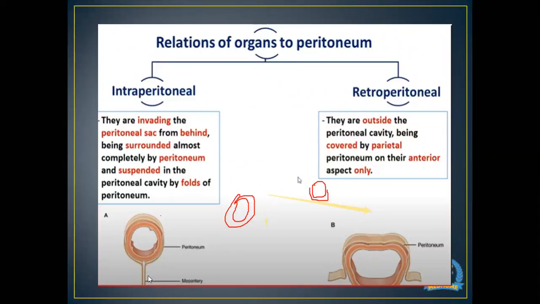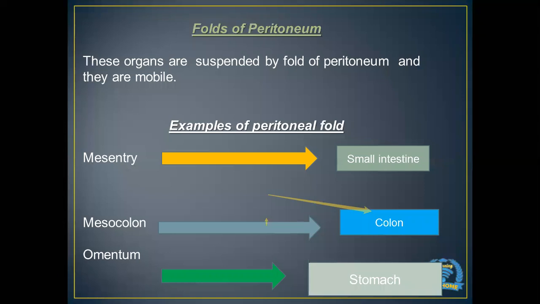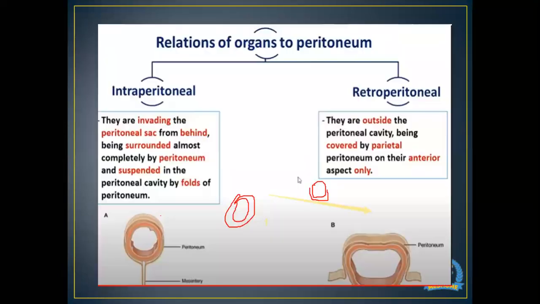A mesentery can be of the small intestine or of the colon. This mesentery peritoneum is covering the organ, that is why this organ is an intraperitoneal organ. But if we look at this organ, it is only partially covered with the peritoneum, not on the whole surface. This partial covering of the peritoneum on the anterior aspect is known as a retroperitoneal organ. Can anyone tell me the examples of intraperitoneal and retroperitoneal organs?